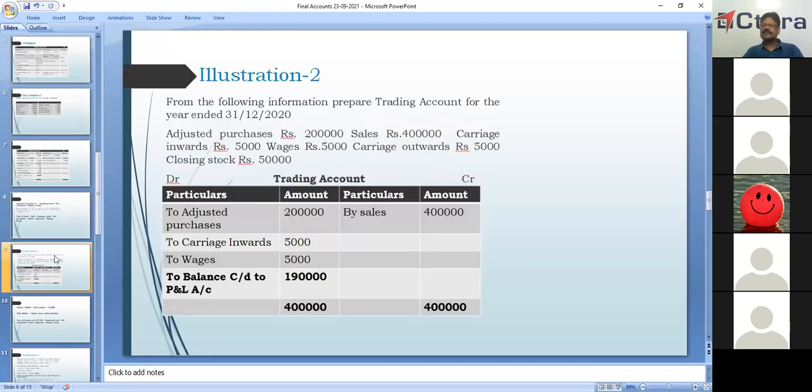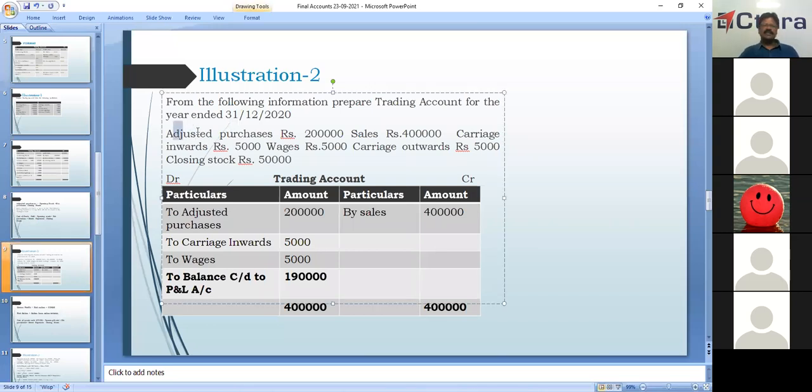A small illustration is given here. Please follow. From the following information, prepare trading account for the year ended 31/12/2020.